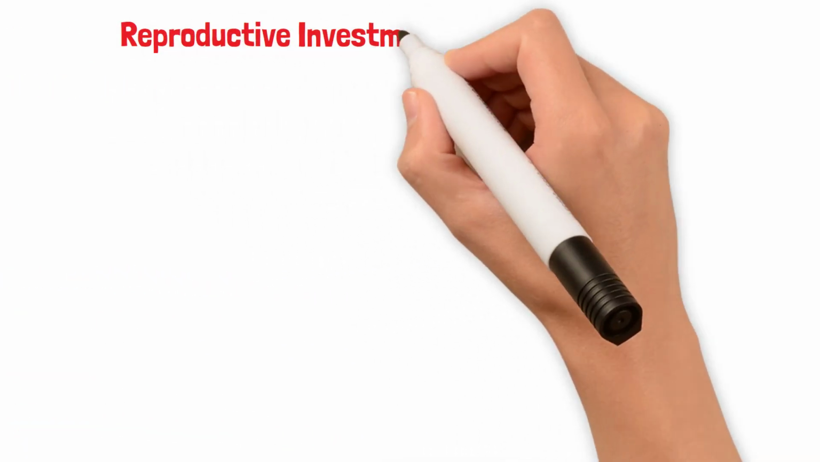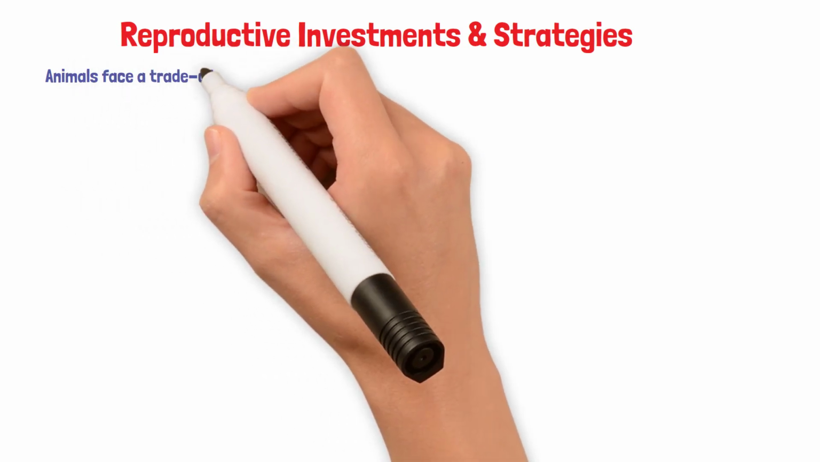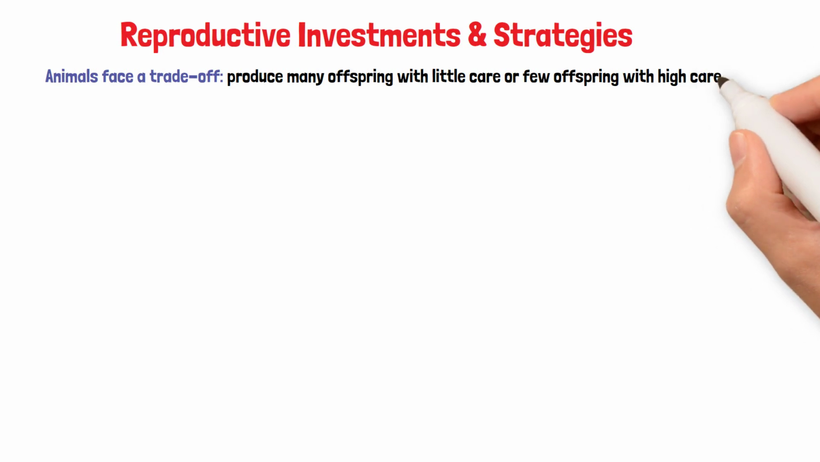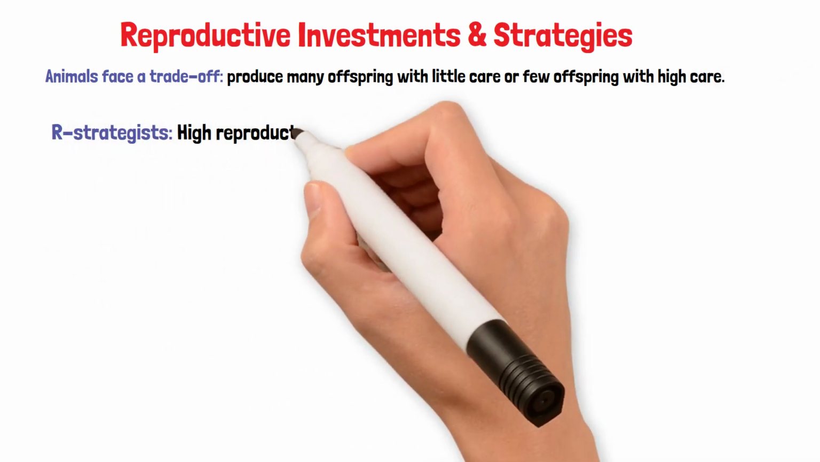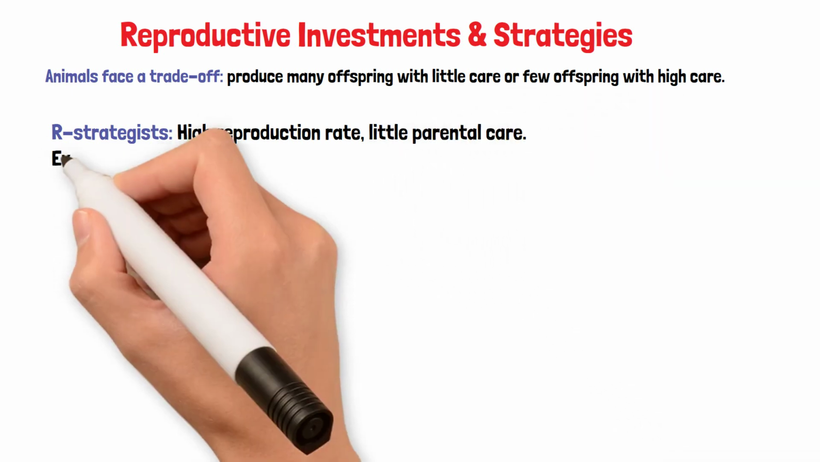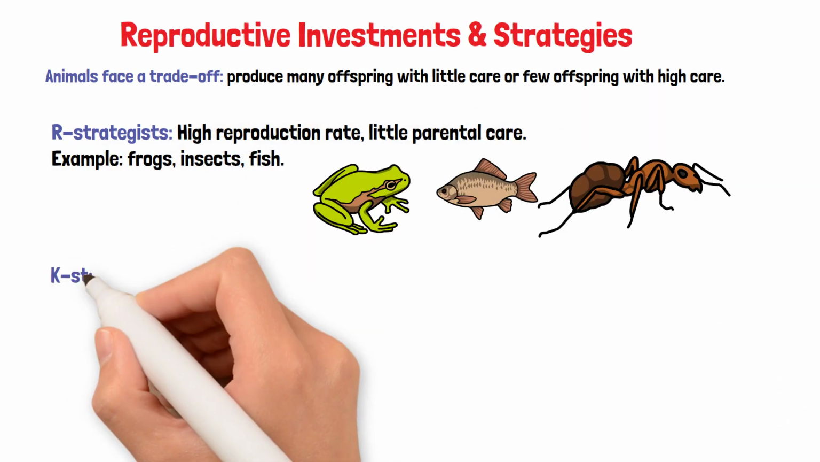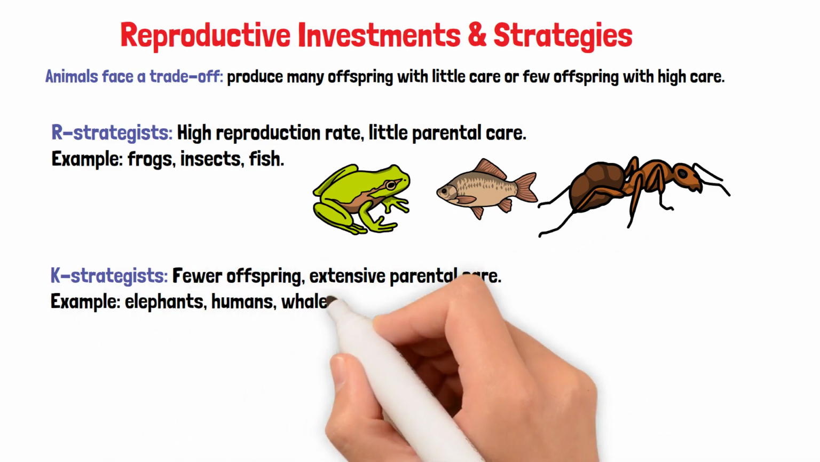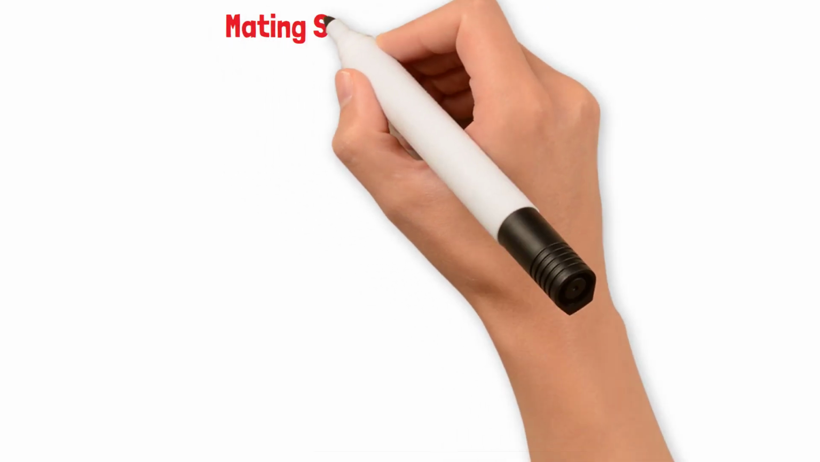Reproductive investments and strategies. Animals face a trade-off: produce many offspring with little care or few offspring with high care. R strategists: high reproduction rate, little parental care. Example: frogs, insects, fish. K strategists: fewer offspring, extensive parental care. Example: elephants, humans, whales.